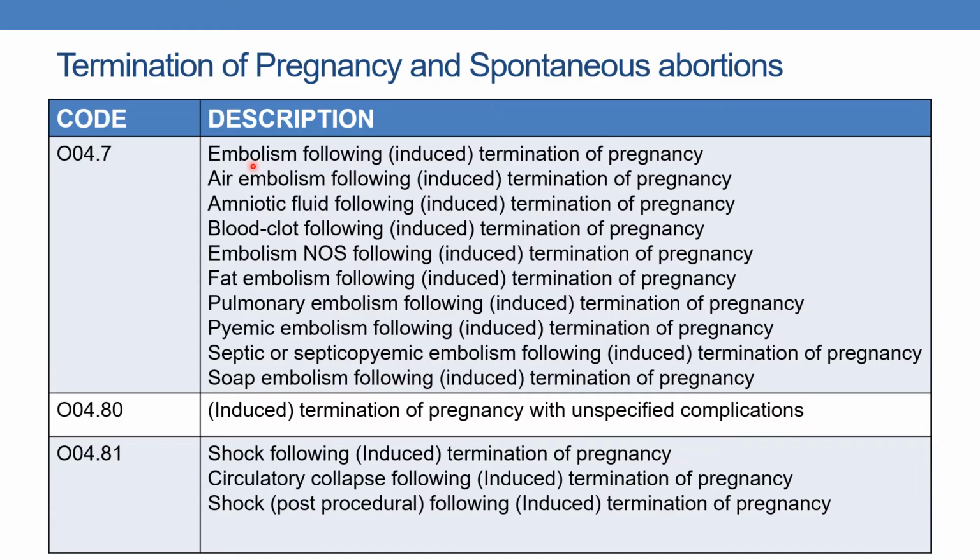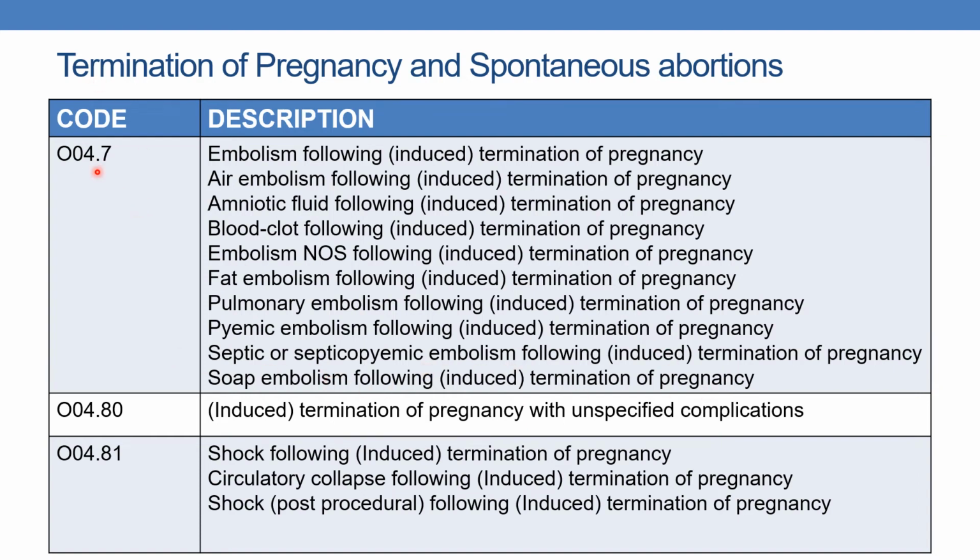Next, O04.7 indicates embolism following termination of pregnancy. It can be air embolism or amniotic fluid embolism, or blood clot embolism or embolism NOS, or fat embolism or pulmonary embolism or pyemic embolism, or septic or septicopyemic embolism or soap embolism following termination of pregnancy.